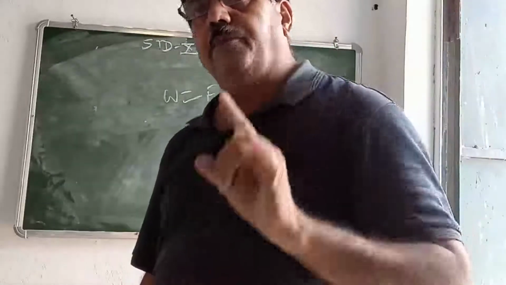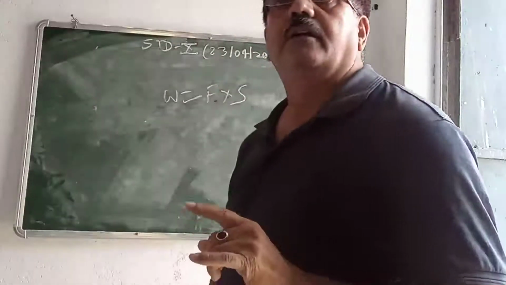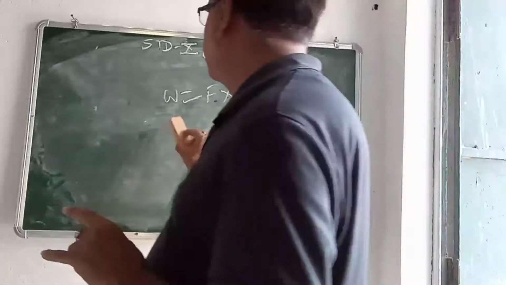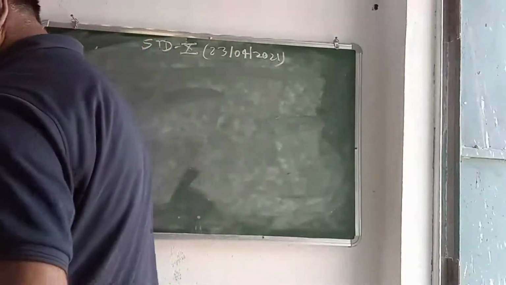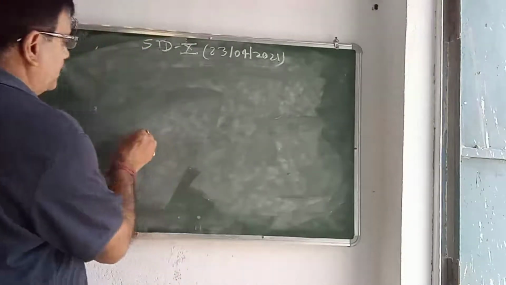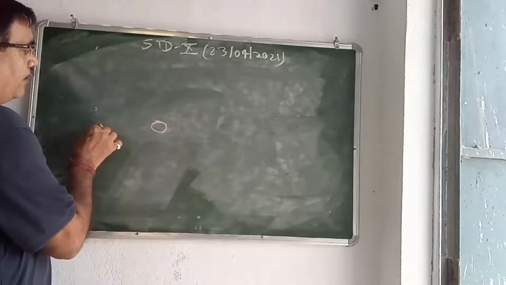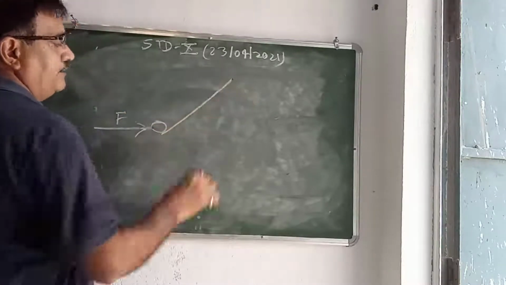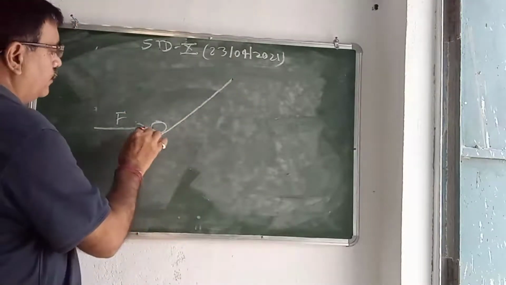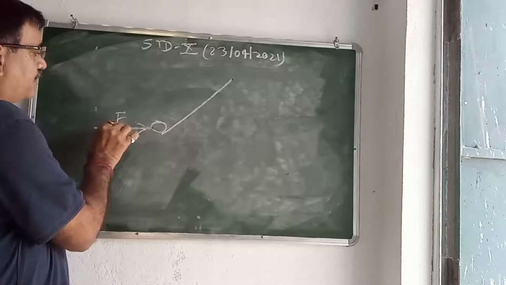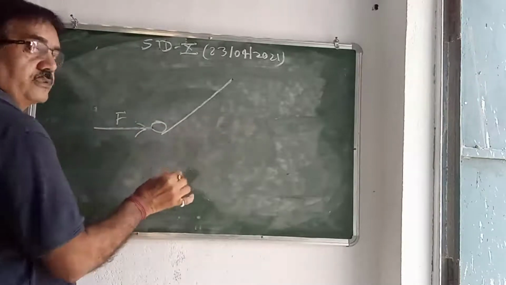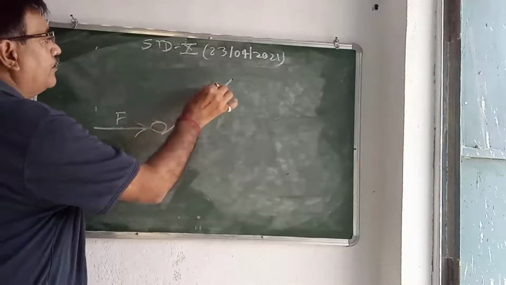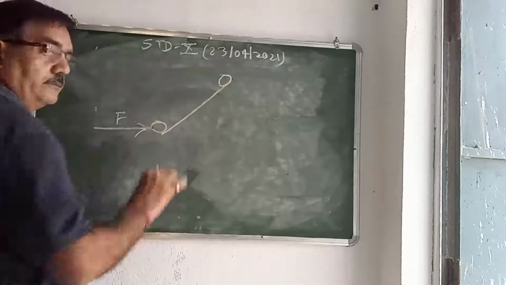Now, a very important result that I am going to explain to you. Suppose a ball is there, we apply a force F on an inclined plane. This is the direction of the force, but when we apply it, the body displaces up to here.